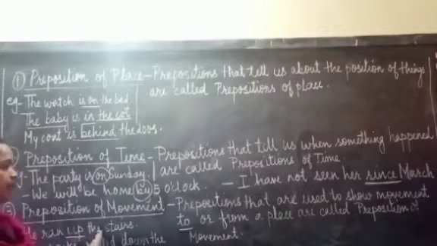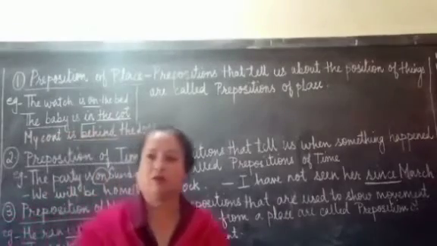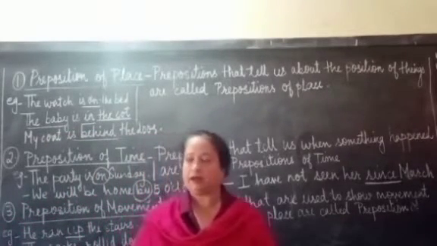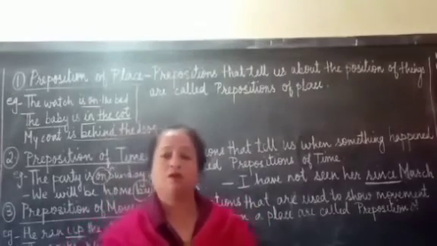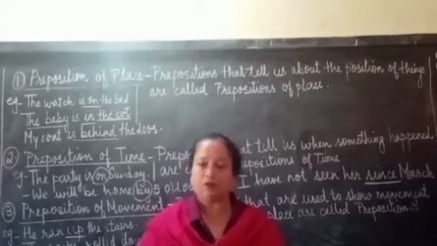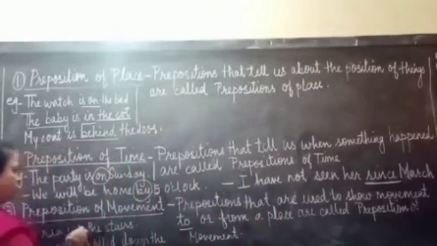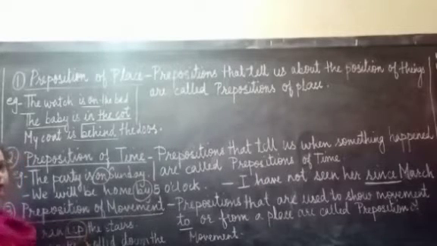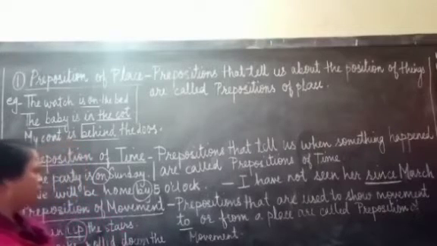He ran up the stairs. So he ran. We come to know we are talking about a pronoun over here, that is he. We know the verb ran. But we also know that we are talking about the stairs. So how did he run? Whether he came down the stairs or he ran up the stairs. In this sentence we know we are talking about he, and he ran up the stairs. So up becomes the preposition of movement.